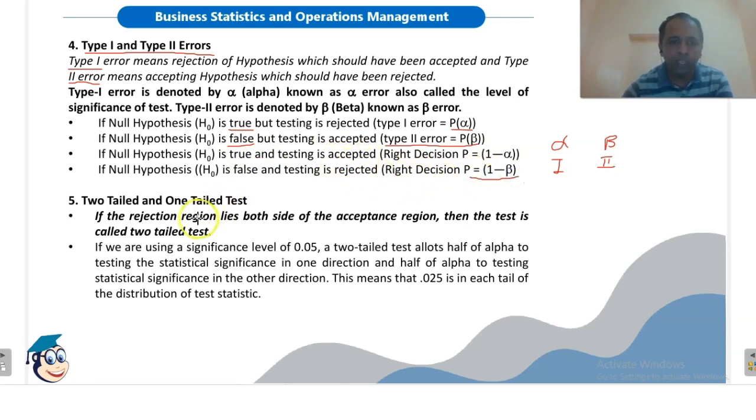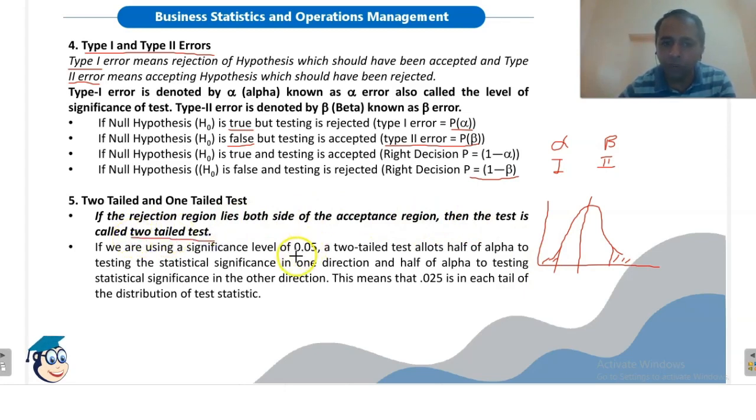Now, one-tailed and two-tailed test. If the rejection region lies on both sides of the acceptance region, for example, if the acceptance region is normally distributed, and the rejection regions lie on both sides, like this, then it is a two-tailed test.